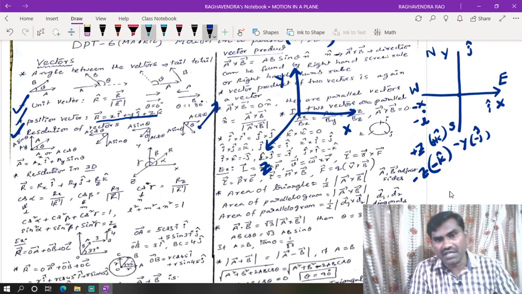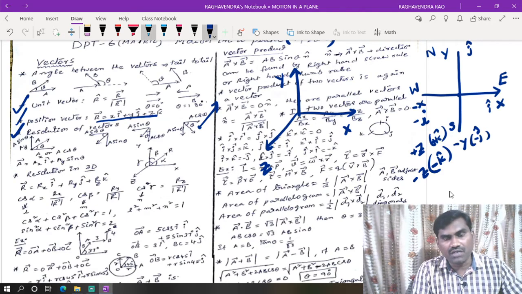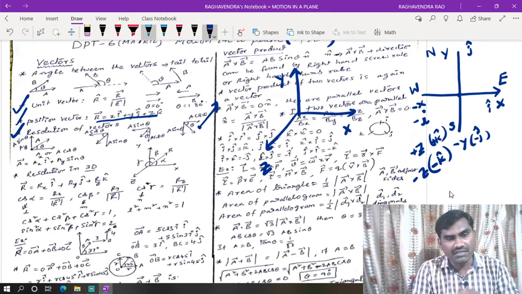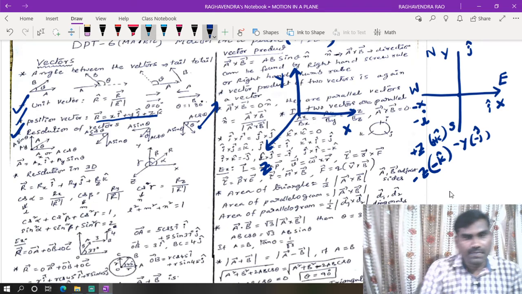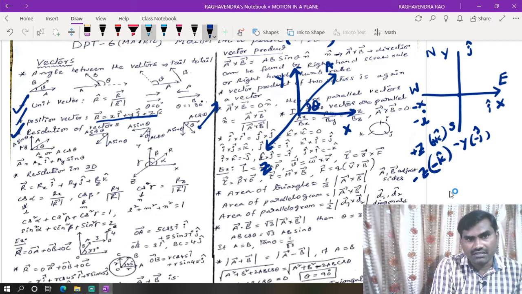So these i, j, k are called unit vectors which are perpendicular to each other. They are called the orthogonal triad of unit vectors. That means the angle between any two of them is equal to 90 degrees. Now if any vector looks like this, this is a bar making an angle theta, it will be resolved into two components.